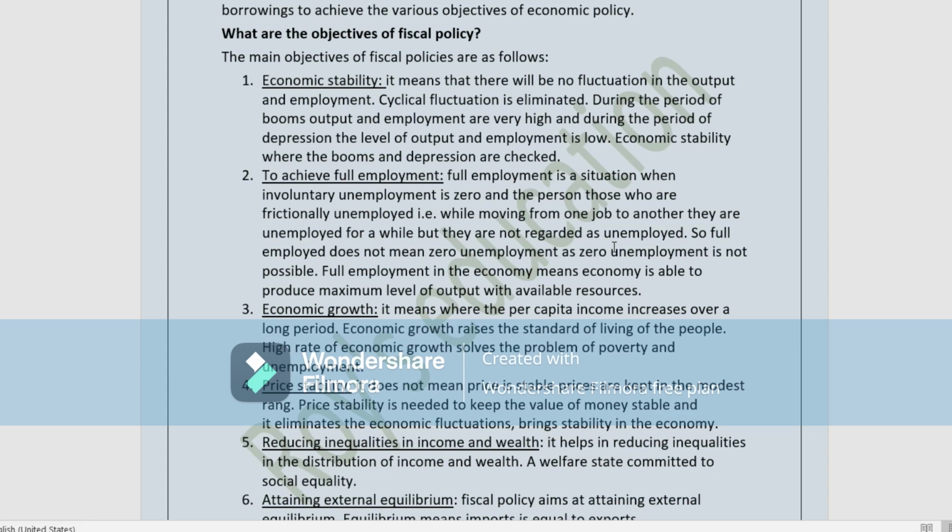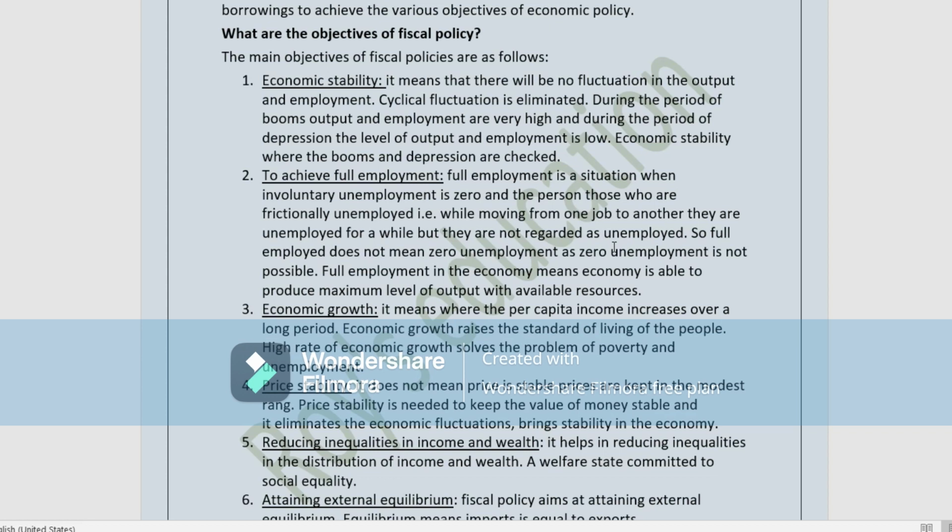Full employment in the economy means the economy is able to produce the maximum level of output with available resources. That is called full employment. Whatever resources are available in the economy, with those resources the economy can produce maximum output.